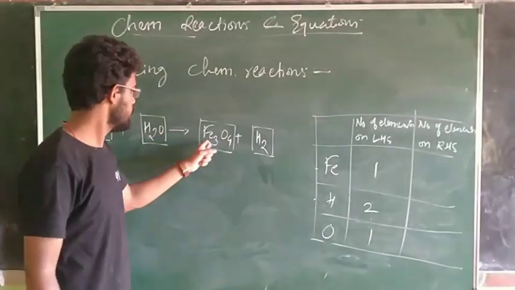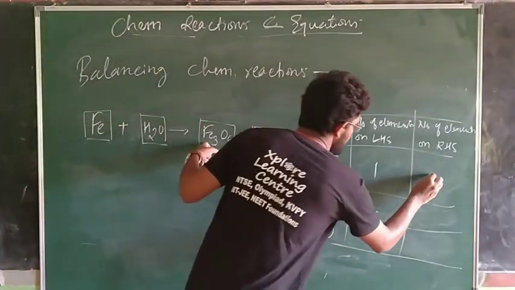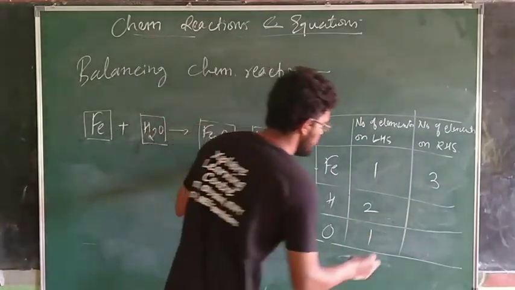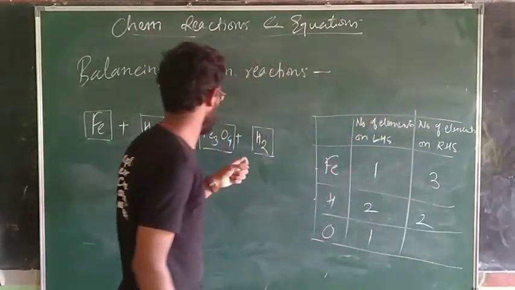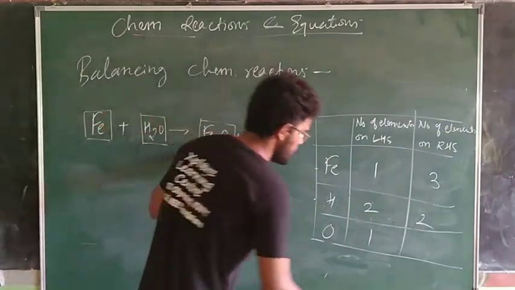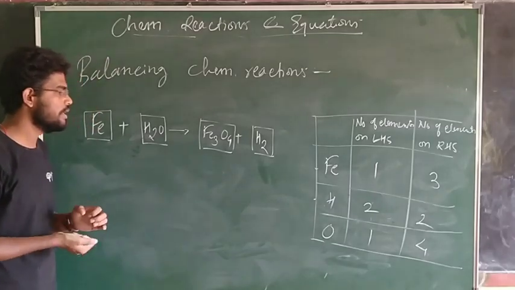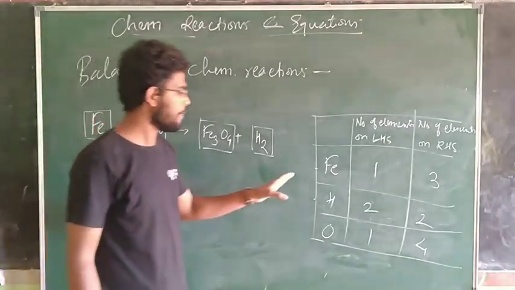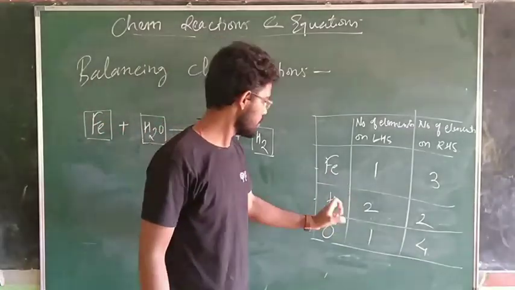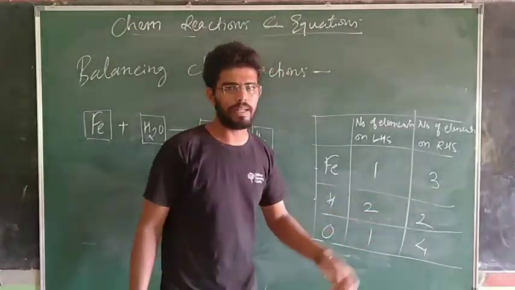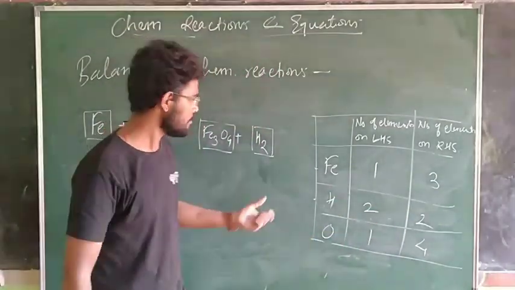On right hand side, Fe3, three Fe. I have two hydrogens and I have four oxygens. Note carefully: no element is balanced except hydrogen previously. So we start with the balancing part.